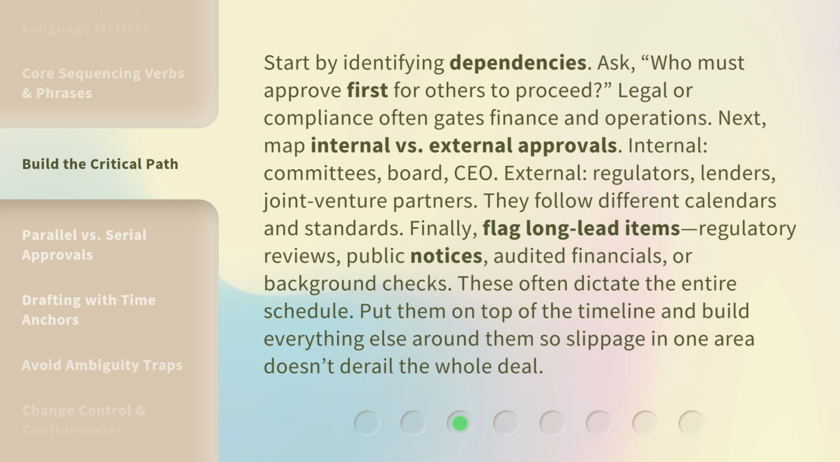Finally, flag long lead items: regulatory reviews, public notices, audited financials, or background checks. These often dictate the entire schedule. Put them on top of the timeline and build everything else around them so slippage in one area doesn't derail the whole deal.